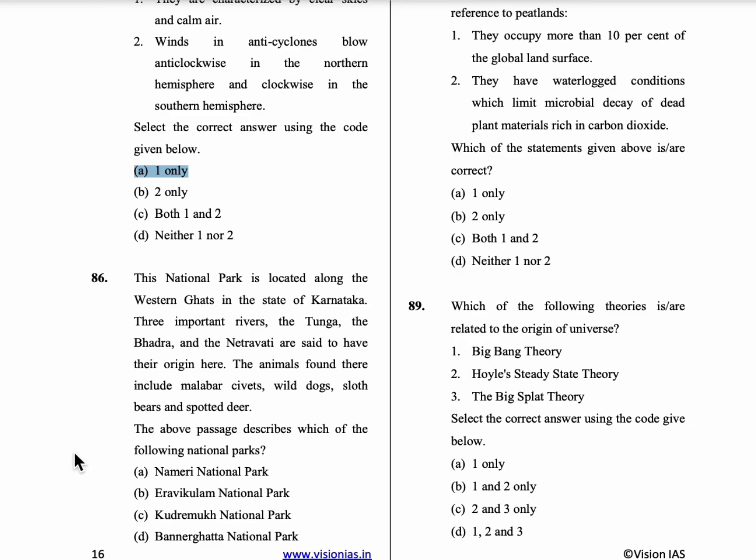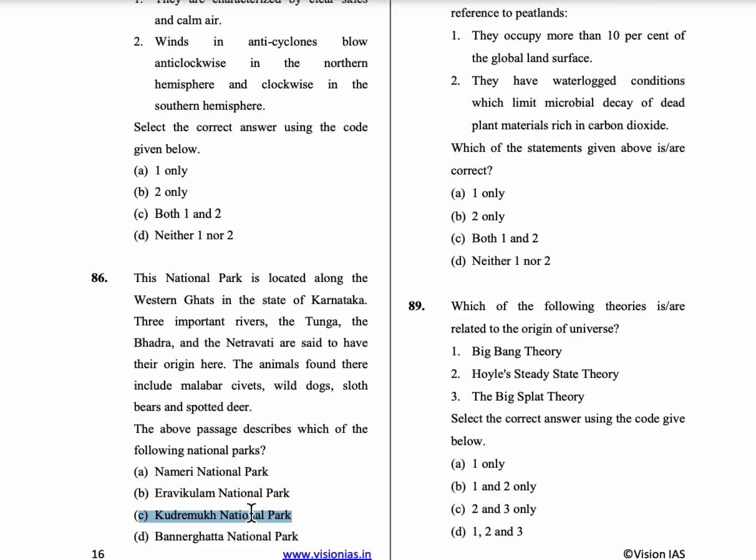So it is Kudremukh National Park in Karnataka. And another one is Nilgiri Hills. In the Nilgiri Hills, Western and Eastern Ghats meet. Okay, so here answer is option C, Kudremukh National Park.